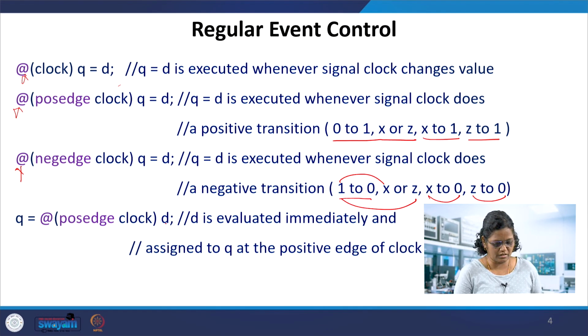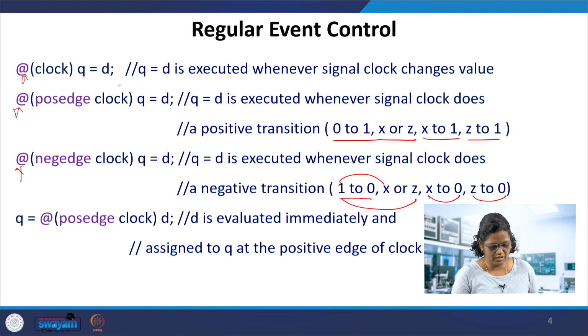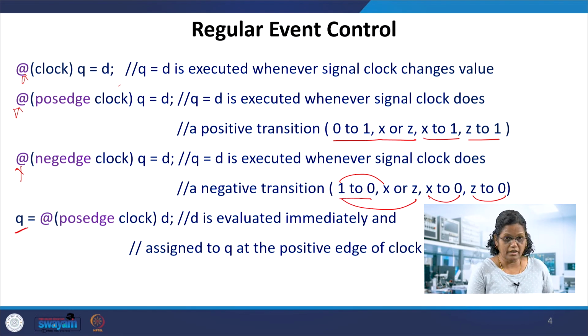Now the question is whether the evaluation is immediate or not. In the statement @ posedge of the clock, q is d, d is evaluated immediately and assigned to q at the posedge of the clock. The difference can be observed here. At the negedge of the clock, d is evaluated and assigned to q. In the other form, q equal to @ posedge of the clock, d, you can see q is on the left hand side; d is evaluated immediately and then assigned to q at the posedge of the clock. So, here evaluation is at the negedge, and there evaluation is at the posedge.